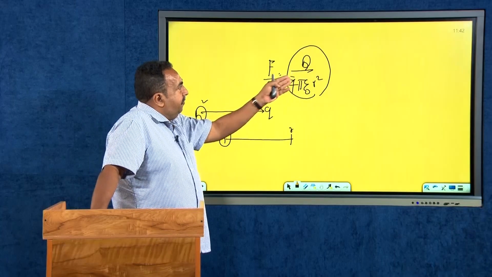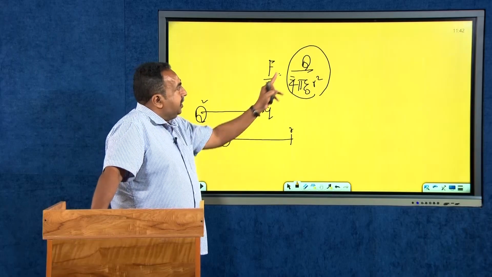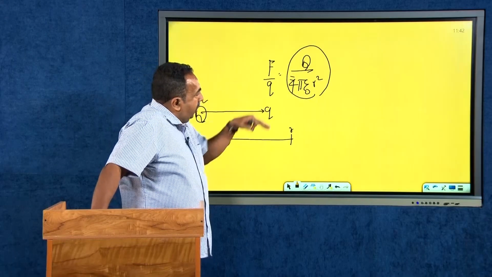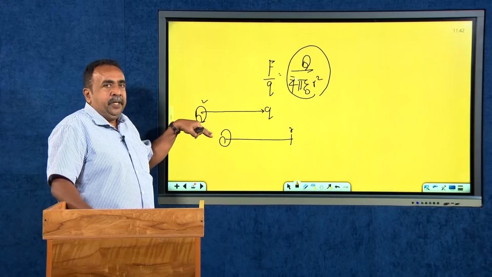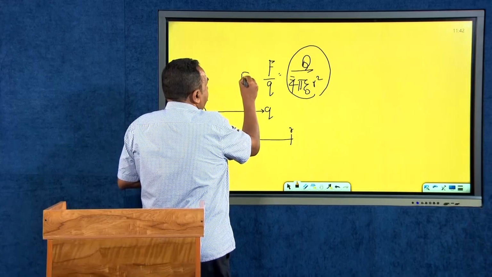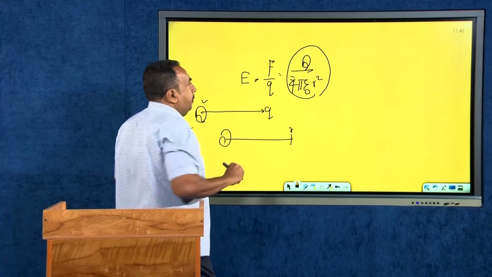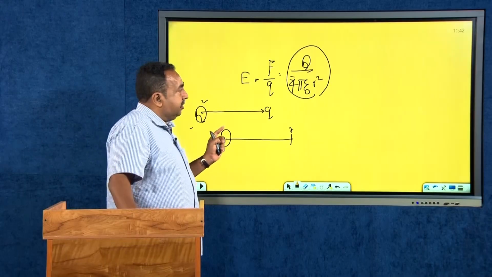From the Coulomb's law, if I take that charge q to my left hand side, I will get a property that contains only the parameters related with my first charge. Therefore, this property I will call the electric field. This is the equation for that electric field.